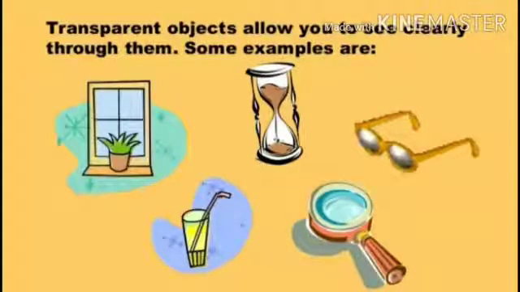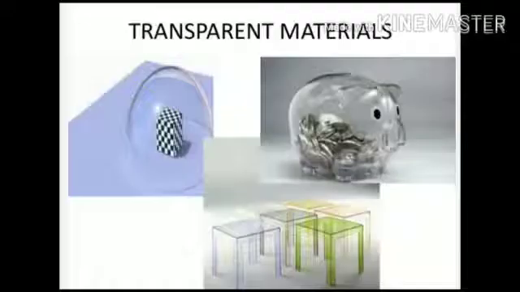Here we have to see the definition. Objects that allow light to pass through them. That means the object which allows the light to pass through them. Example, air, glass and pure water. We can see the clear image of the materials. So it is clearly visible to us. We can see the other side of the image also. We can see through it clearly. It allows the light to pass through them.